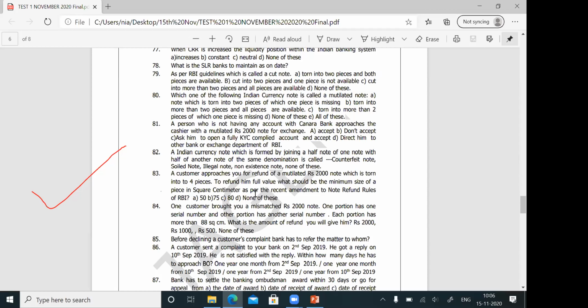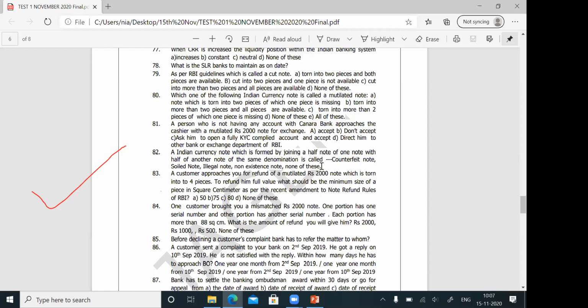We are discussing question number 82. An Indian currency note which is formed by joining a half note of one note with half note of another of the same denomination. See, 2,000 rupees. So he has attached two pieces. One serial number is there in one piece, another serial number is in another piece. So what is this note called? Counterfeit note, soiled note, illegal note, non-existence note, none of these. This note is called a mismatched note. So the answer for question number 82 is none of these.